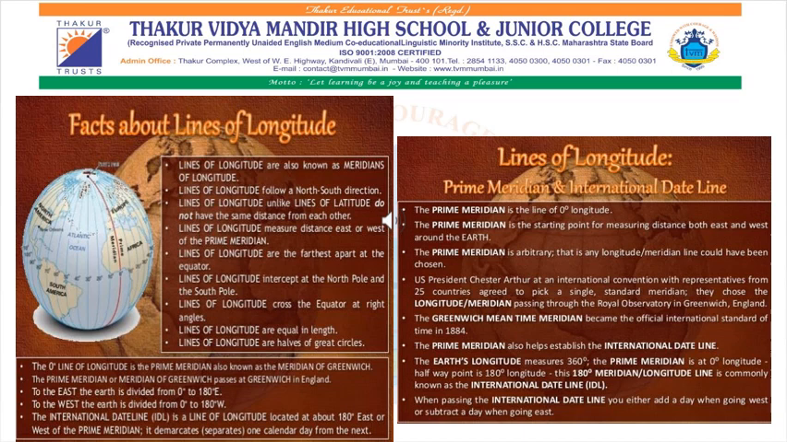The 0 degree line of longitude is the prime meridian, also known as the meridian of Greenwich, as it passes through Greenwich in England. To the east, the earth is divided from 0 degree to 180 degrees. To the west, the earth is divided from 0 degree to 180 degrees west. The international date line is a line of longitude located at about 180 degrees east or west of the prime meridian. It separates one calendar day from the next.